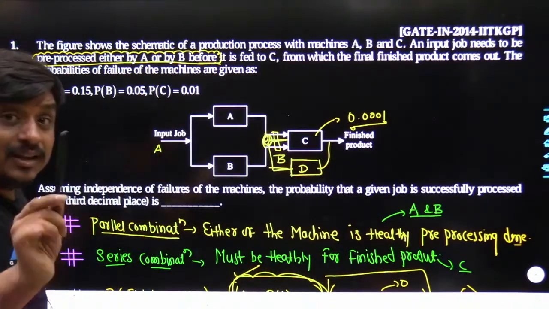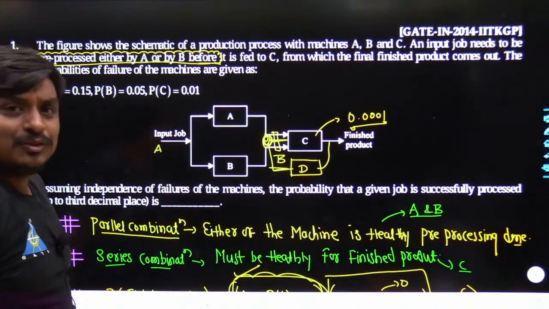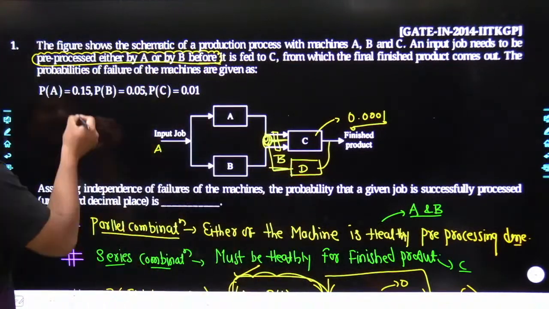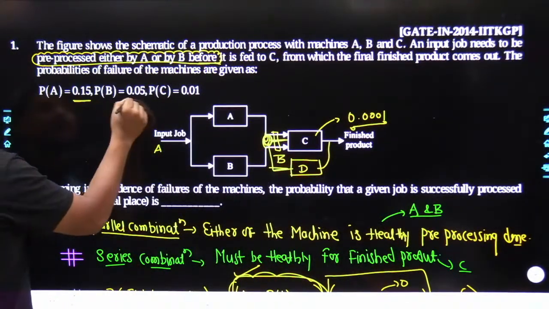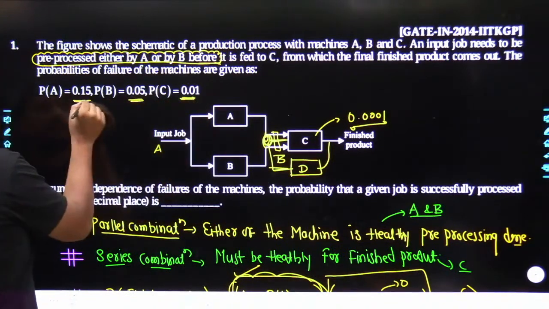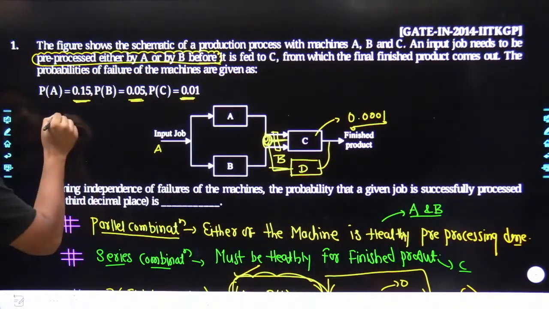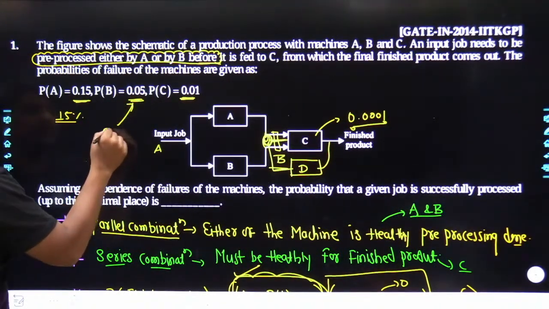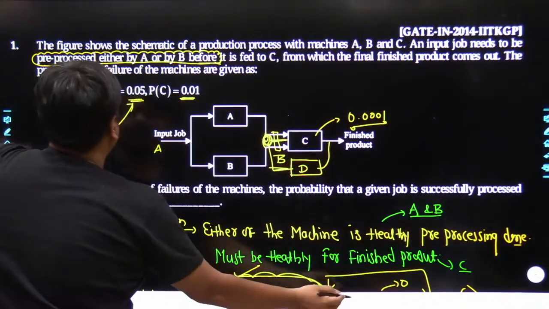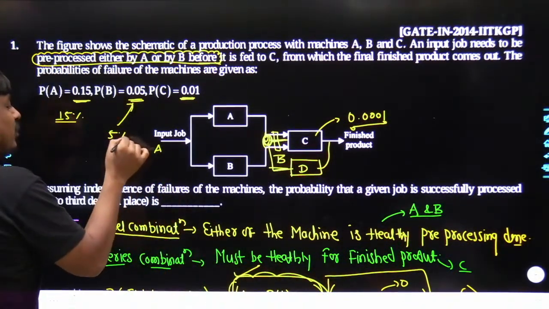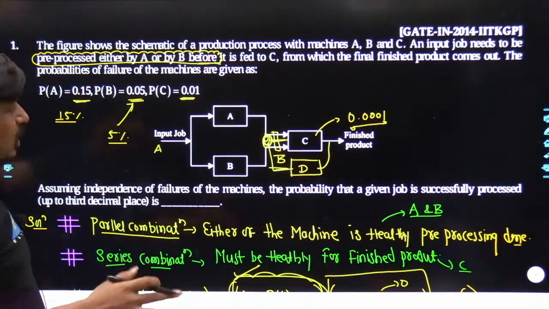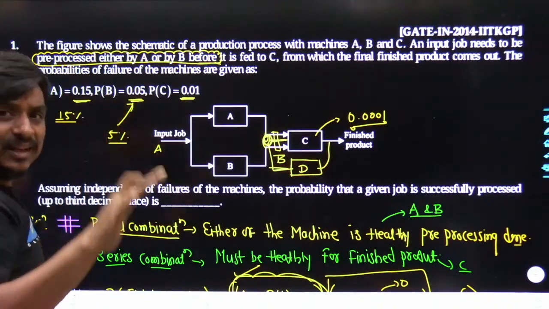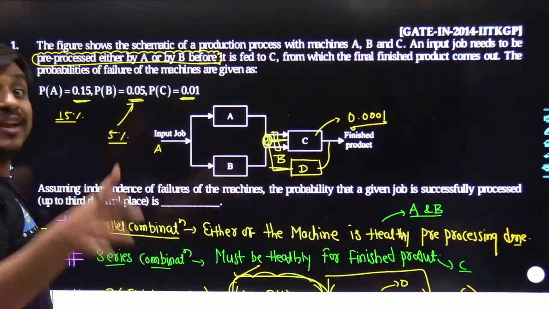They have been the failure probability. If the student would say, sir, this has been the success probability, you would be the last person in the bekoof list. Why? Who would have such a low healthiness of your system? See what it says, only 5% time this machine would be healthy. Nobody is going to purchase this sort of machine. So even with the help of data itself, you could have figured it out. This is not the probability of the healthiness of the system. It has been the probability of the failure of the system.